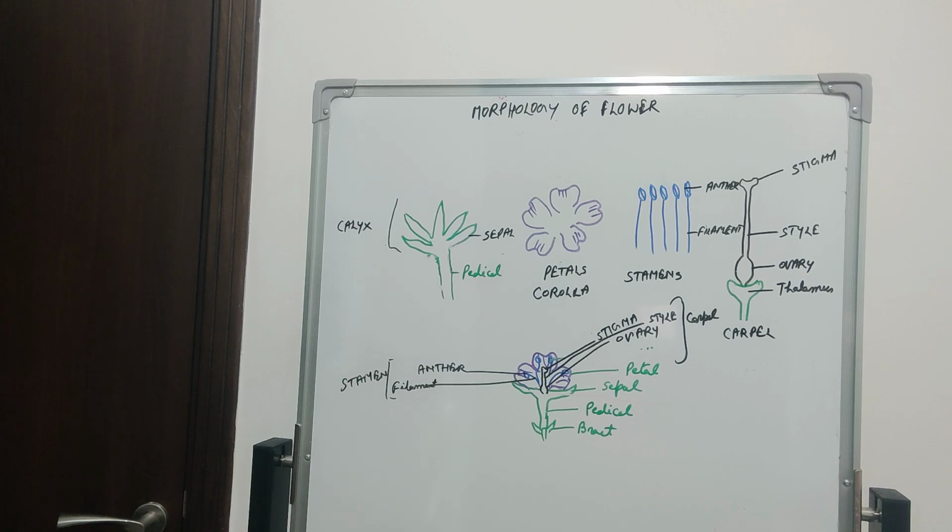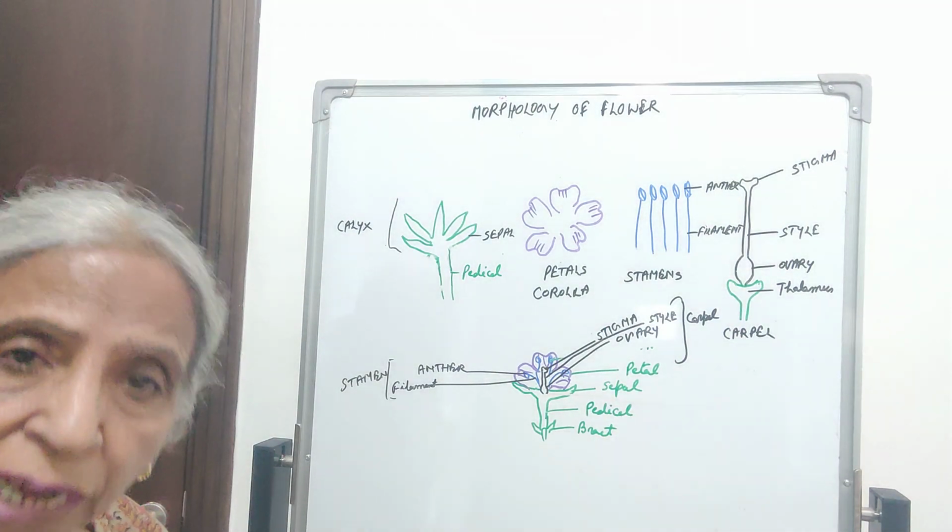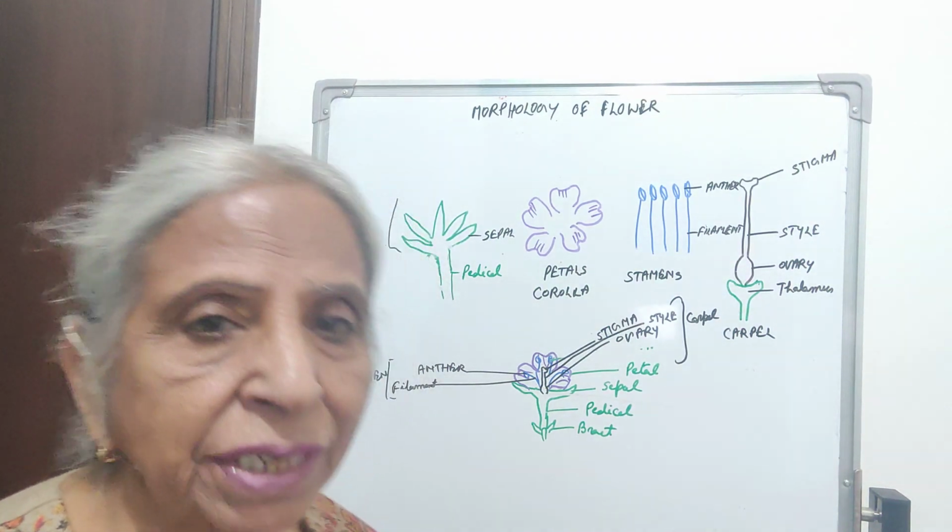In some cases, at the base of the pedicel, reduced leaf-like structures are present, which are called bracts. When the flowers bear bracts, they are called bracteate. When they lack bracts, they are called ebracteate.